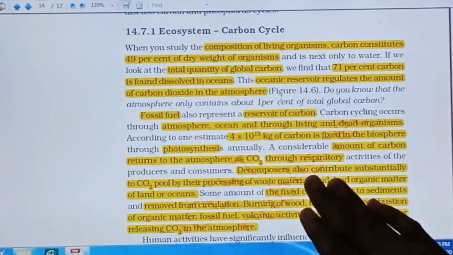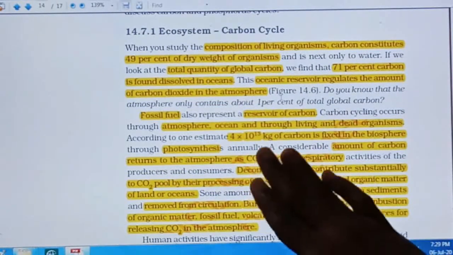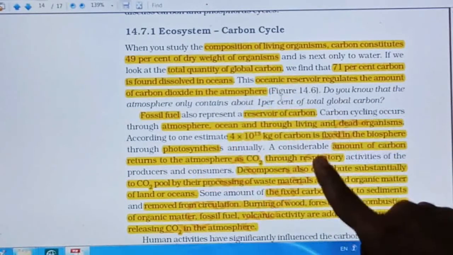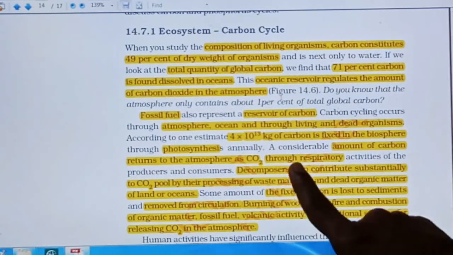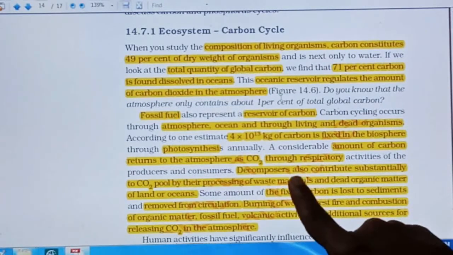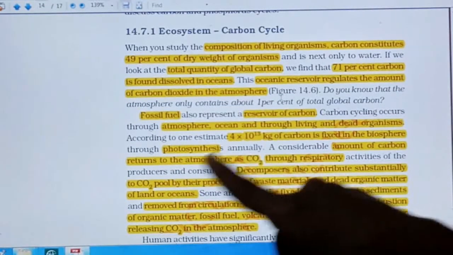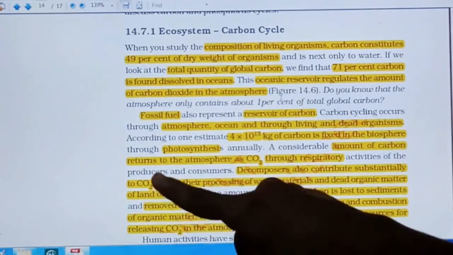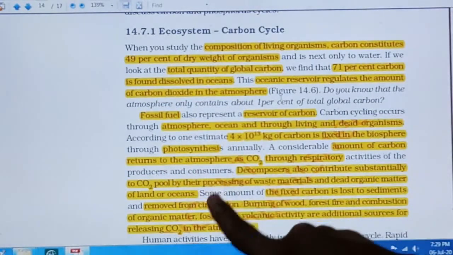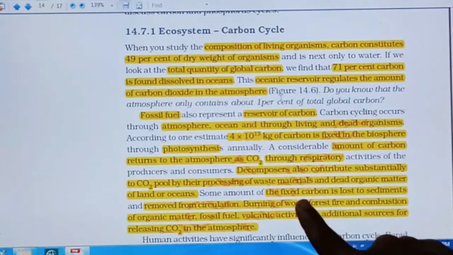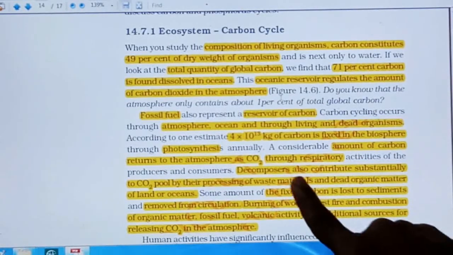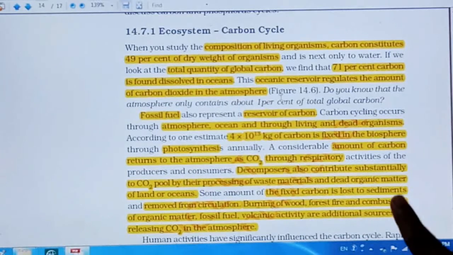Here we can see that CO2 is returned back to the atmosphere by respiratory activities, and even by the decomposers' activities, because they decompose the waste material and dead organic matter of land and ocean, and give CO2 back to the atmosphere. Along with this, some carbon is fixed into the sediments, right.